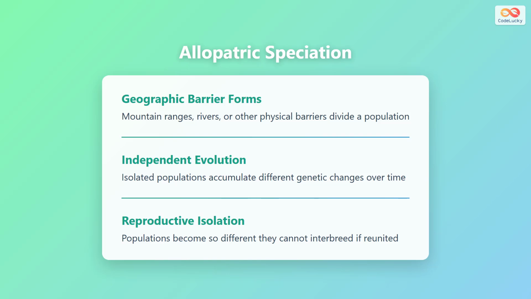Allopatric speciation follows a clear process. First, a geographic barrier forms, such as mountain ranges, rivers, or other physical obstacles that divide a population. These separated populations then undergo independent evolution, accumulating different genetic changes over time due to mutation, natural selection, and genetic drift. Eventually, these populations become so genetically different that they develop reproductive isolation. If the populations are reunited, they can no longer interbreed successfully.